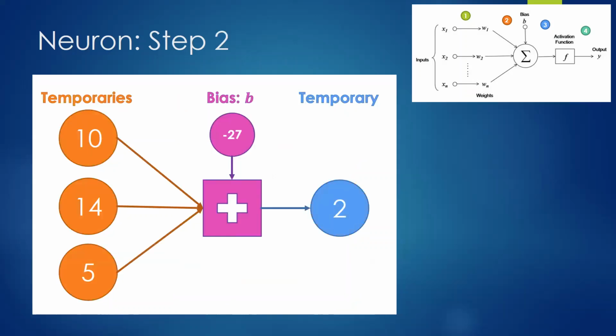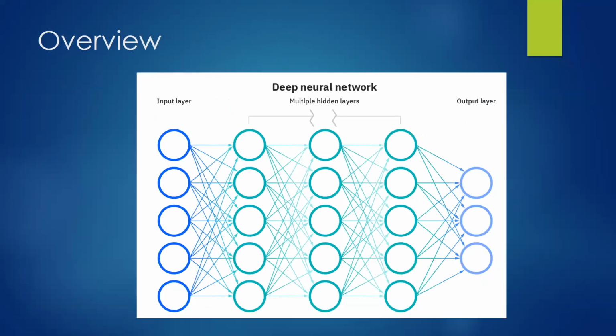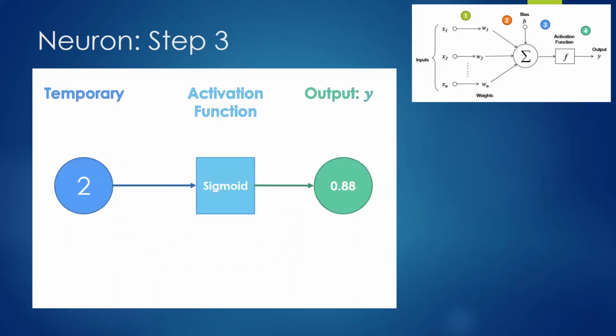With those temporary values, we can then combine them together. So think about the previous slide. Now that we have each of these neurons, we're trying to calculate this single neuron here. This is the combining step, where we add them all together alongside a bias value. This bias, again, works exactly the same way as weights, where they get trained and they'll change until you have completed your training. And then we'll get to our temporary value, which will be used in the final step with our activation function.